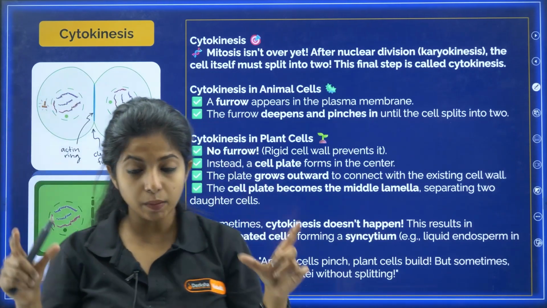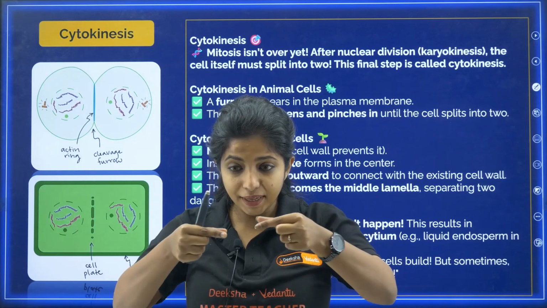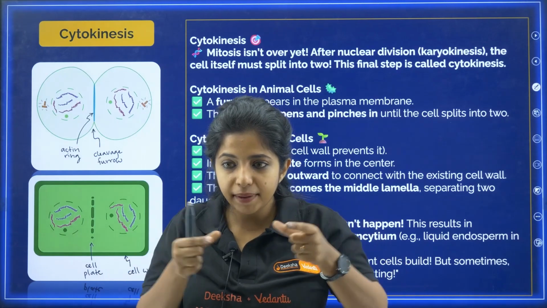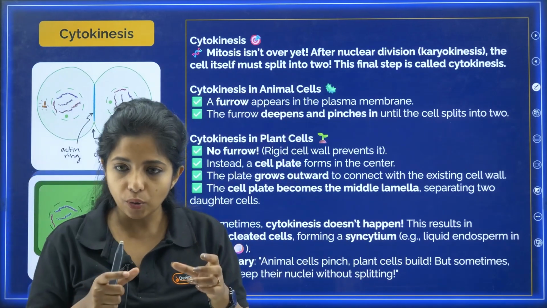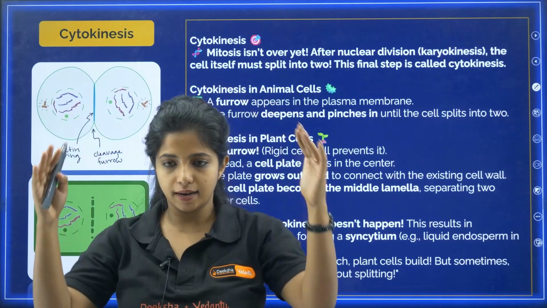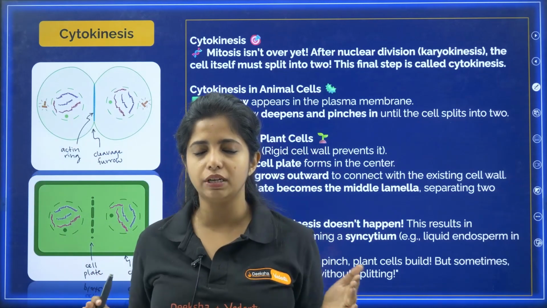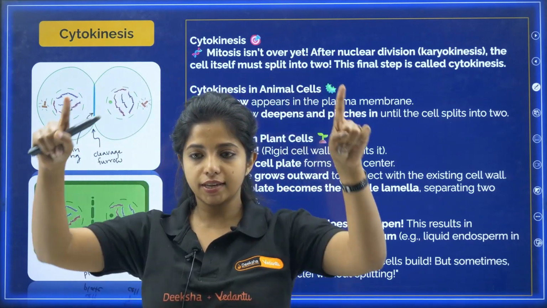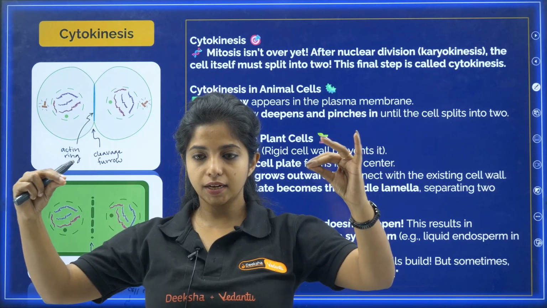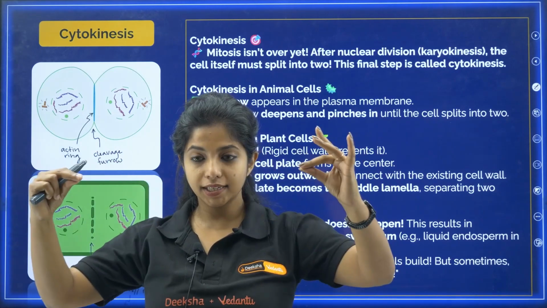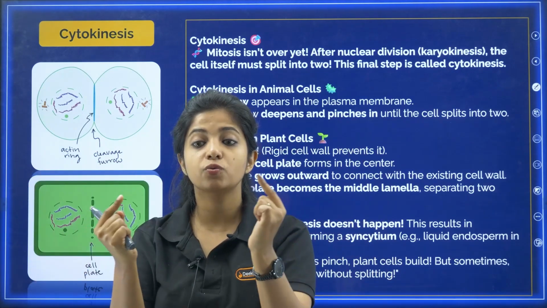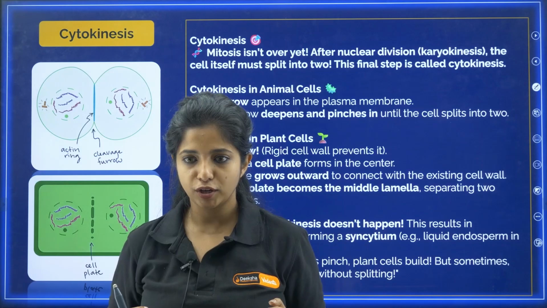So in an animal cell, pinching happens. Pinching off happens, as in a furrow is there. Suppose this is a cell that you have. Imagine, use your imagination, my dear children. Everyone imagine. There's a cell. From between, it is getting moved inwards. It is getting moved inwards. This is known as cell furrow formation.